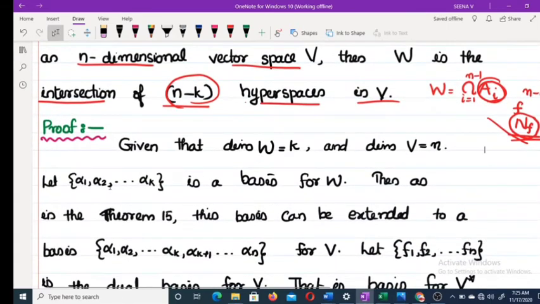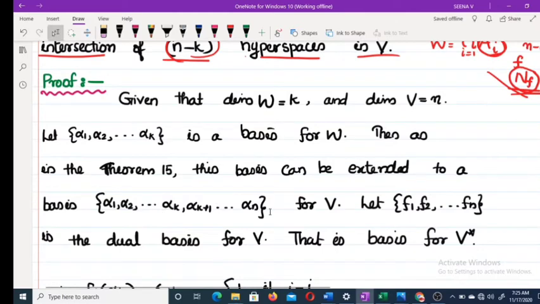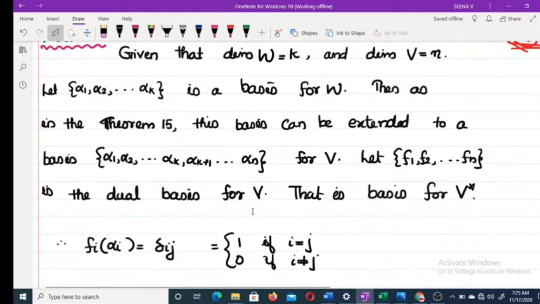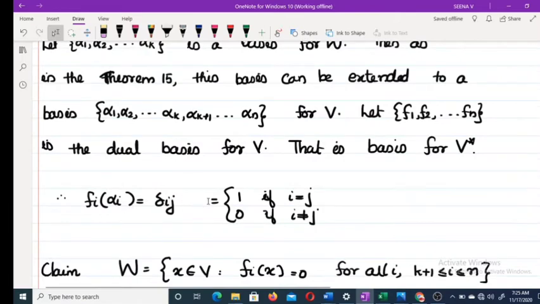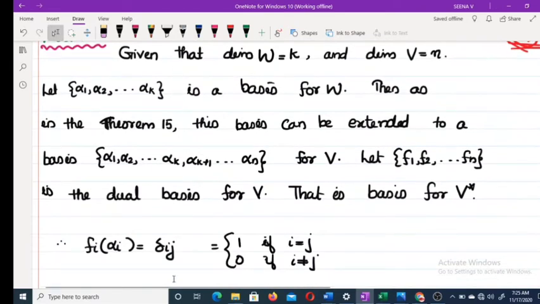Let alpha 1, alpha 2, etc., alpha k be a basis for W. Then as in theorem 15, this basis can be extended to a basis alpha 1, alpha 2, etc., alpha n for V. Clear? And let f1, f2, etc., fn be the dual basis for V corresponding to this basis, that is, a basis for V star. Therefore, fi of alpha j equals delta ij, that is, 1 if i equals j and 0 if i not equal to j. All these things we have discussed in theorem 15. Hope up to this is clear.